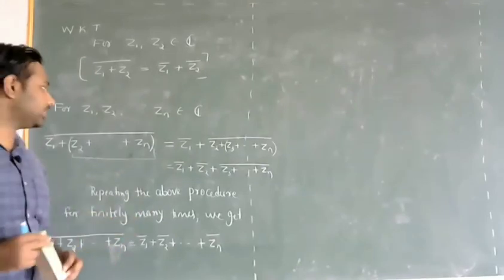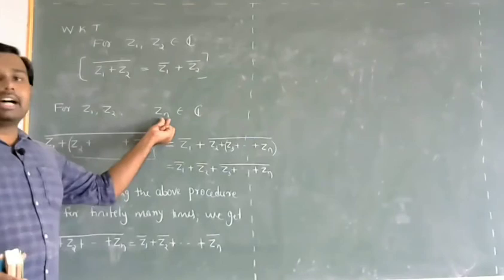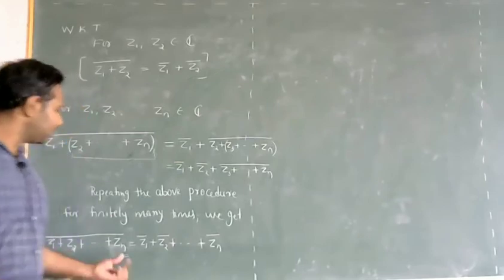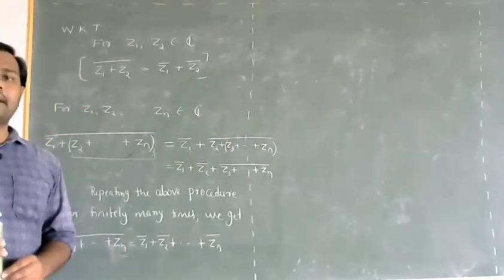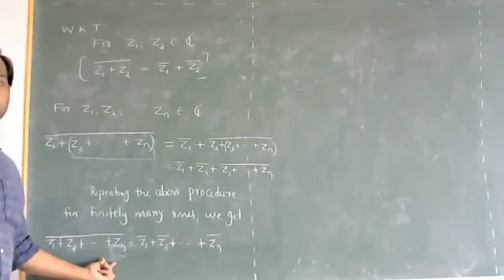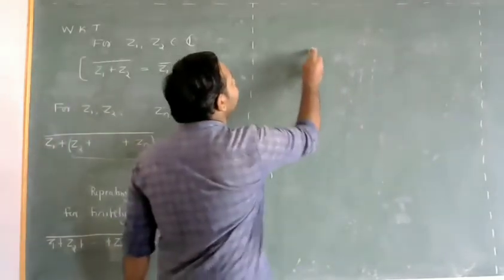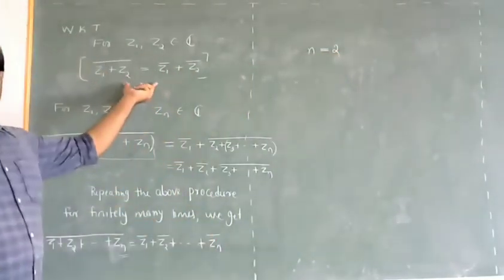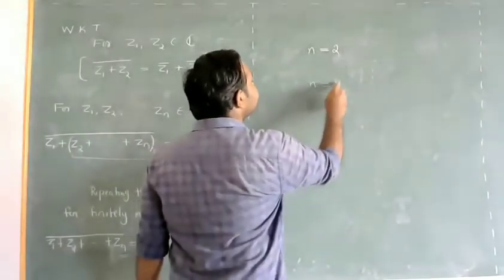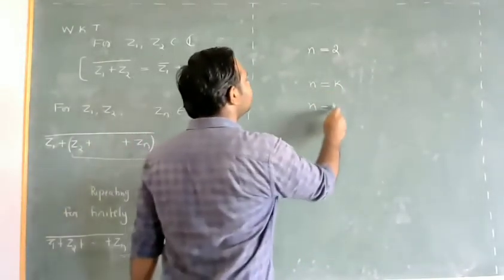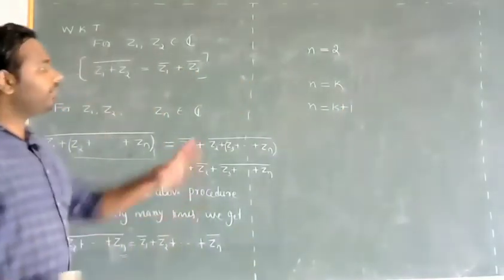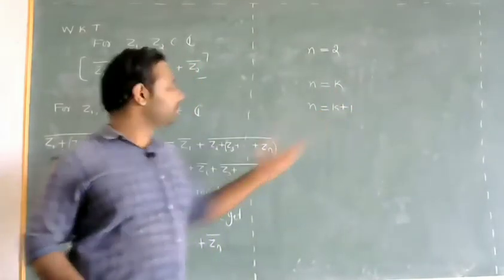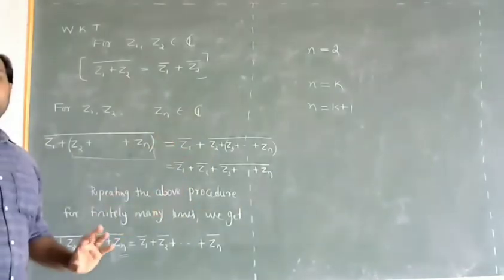Or we have another method. As it is a result in terms of natural numbers, where n is any natural number, you can apply mathematical induction. You can prove this using induction also, where the steps are: you have to prove the result for n equal to 2, which is already proved. Now you have to assume it for some k, and prove it for k plus 1, wherein we'll use the n equal to 2 case to prove the case k plus 1. So we can prove this result using mathematical induction also.